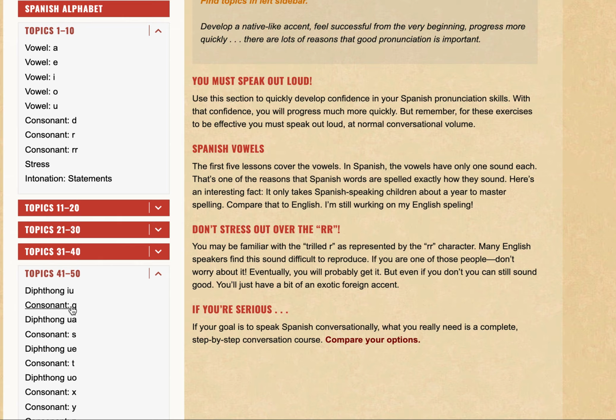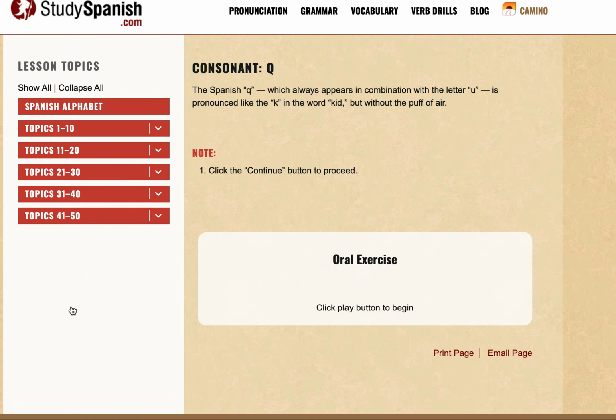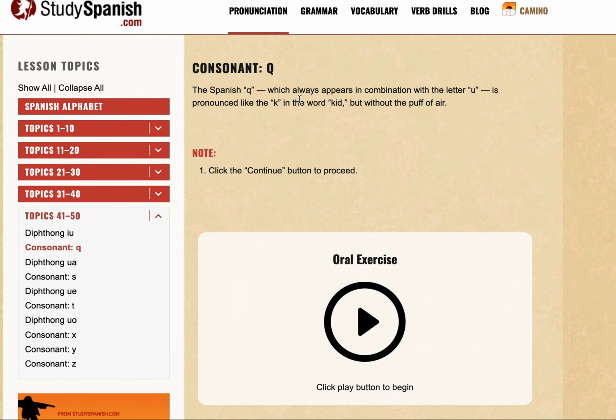Today we're going to talk about consonant Q. So the Spanish Q always appears in combination with the letter U, and is pronounced like the K in the word kid, but without a puff of air. So, combination with U and pronounced like K, so it's interesting. And let's look at some examples.